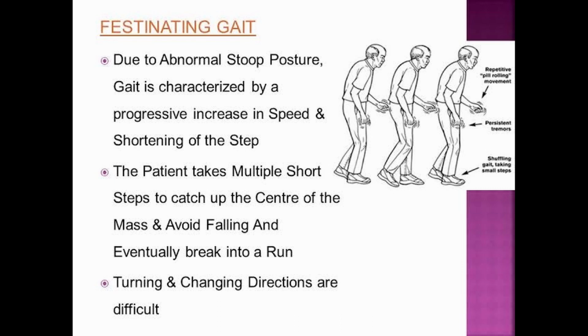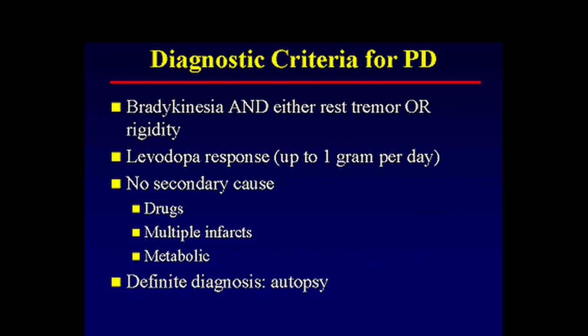Now we discuss diagnostic criteria for Parkinsonism. So the first one is bradykinesia and either rest tremor or rigidity. Second one is levodopa response up to 1 gram per day. Third one is no secondary cause like drug, multiple infarct and metabolic. And the fourth one is definite diagnosis. So these are the diagnostic criteria for PD.